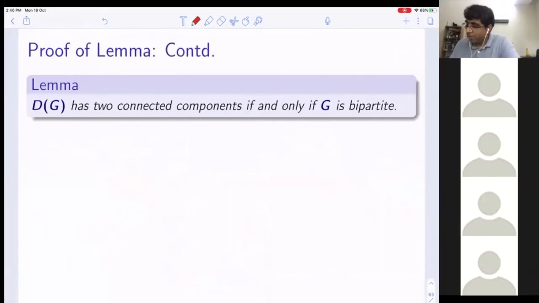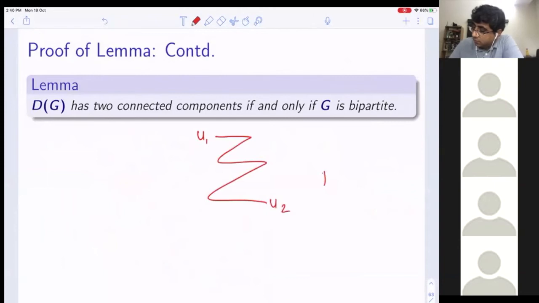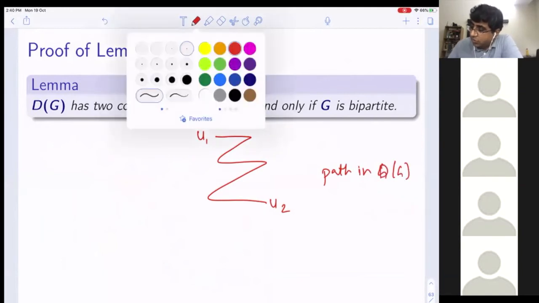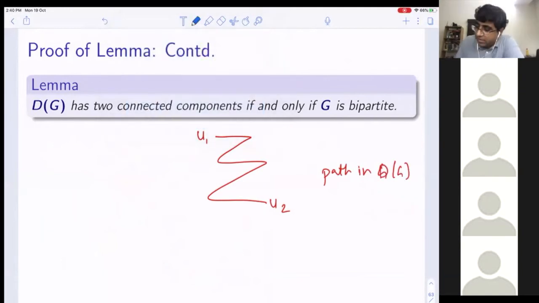Now, what happens if I have a U1, U2 path in D of G? Let's try to understand. Suppose such a path exists; this implies there exists a U1 prime, U2 prime minimal path.